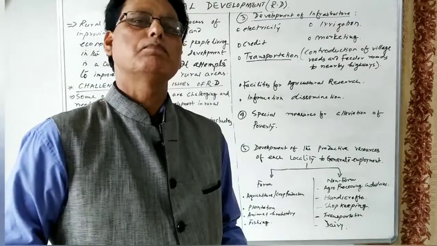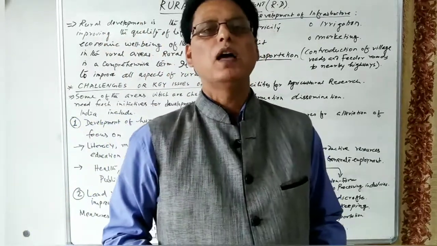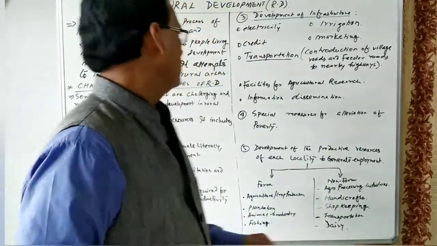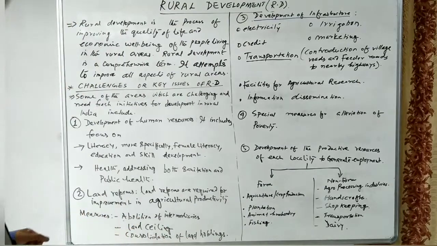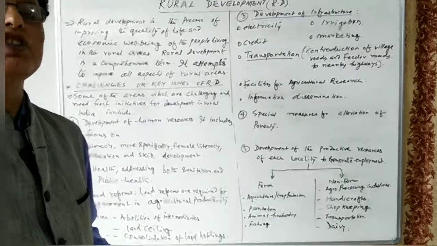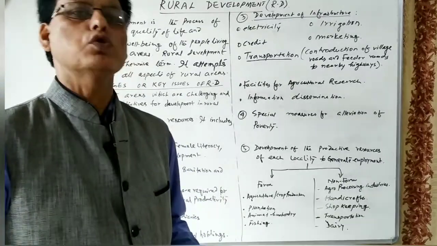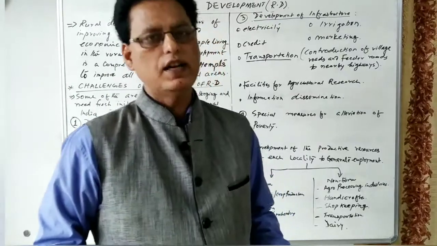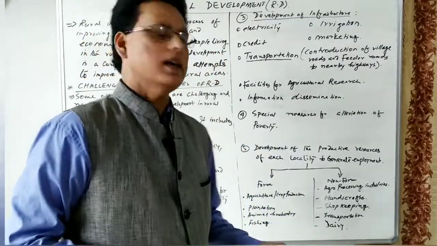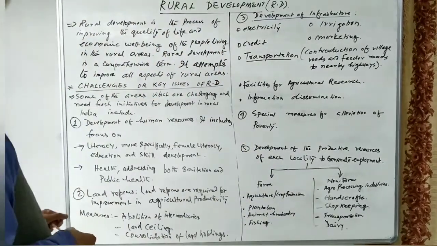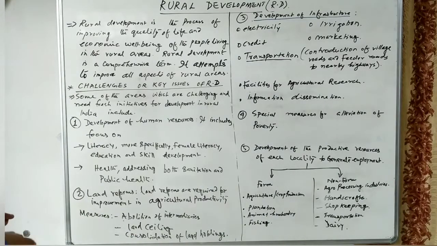So the question arises: what are the different challenges or key issues of rural development? There are certain challenges and issues related to rural development.